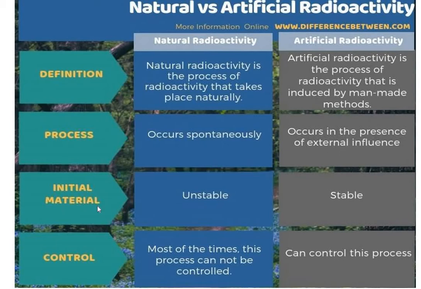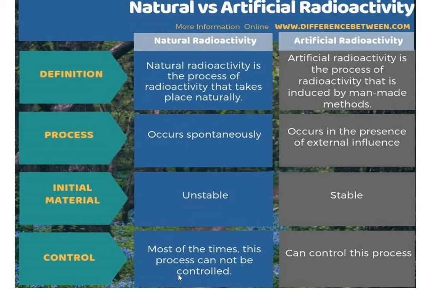As for the initial material, in natural radioactivity the material is unstable, so in order to get stability it will emit radiation, and it is known as natural radioactivity. But in the case of artificial radioactivity, we induce radioactivity into a nucleus by certain methods, so initially the nucleus is stable. So that is the difference between natural and artificial radioactivity.